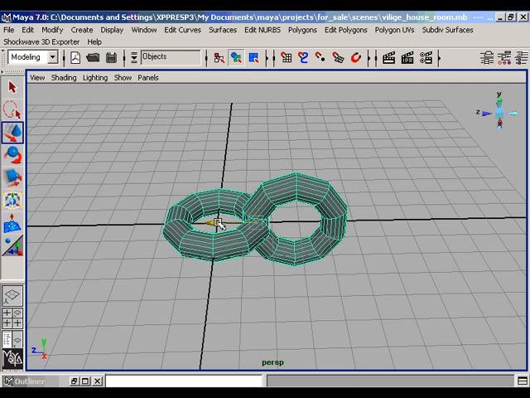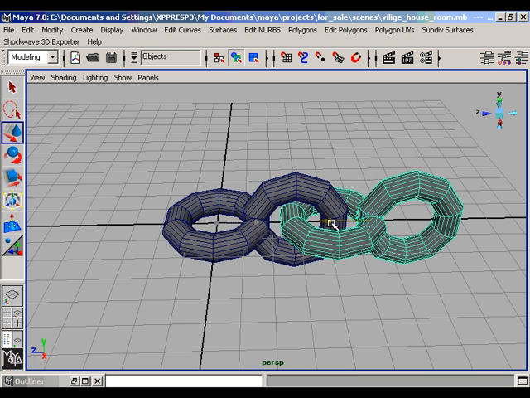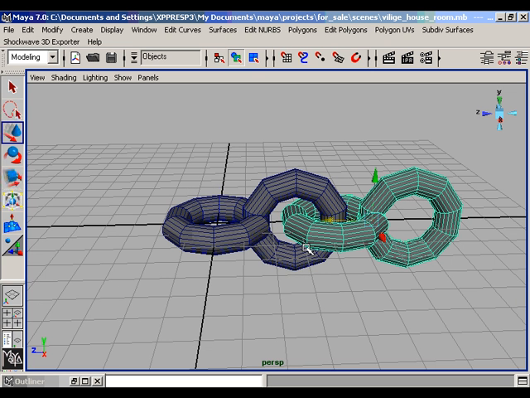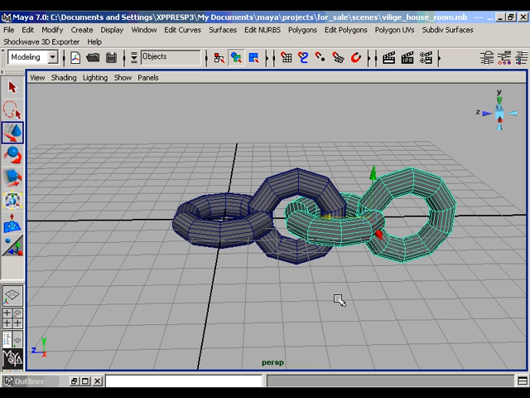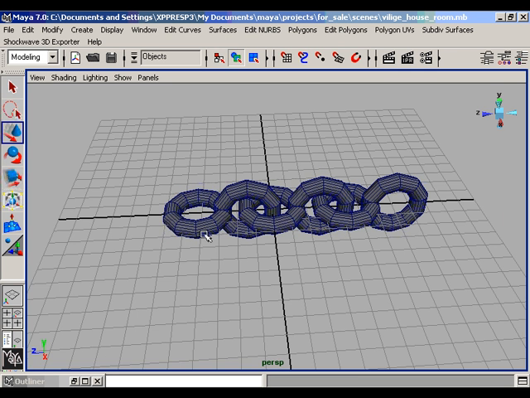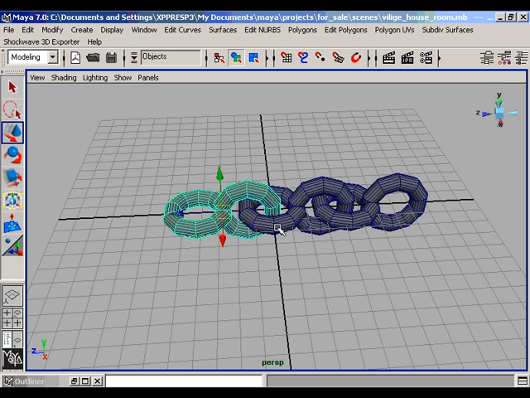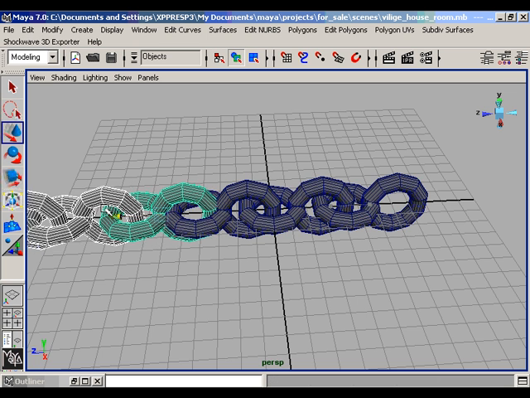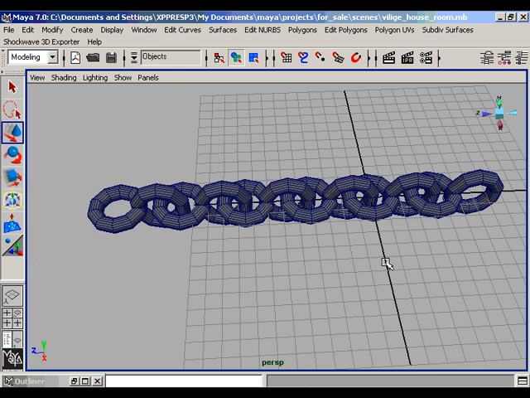Move the duplicated object, and then once again duplicate the same object and move it backward. Select the three objects, duplicate them once and move them forward. You have created a chain and now you are going to model the mouth and tail of the chain.